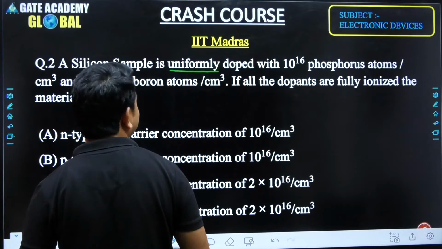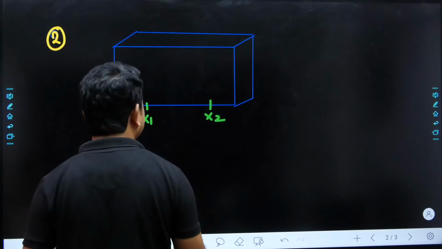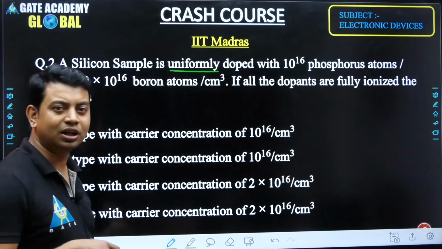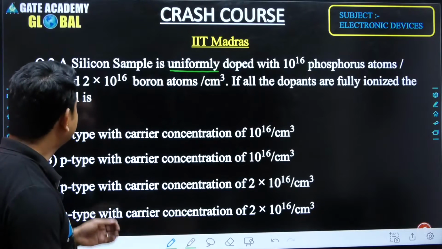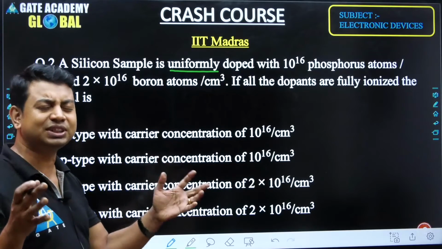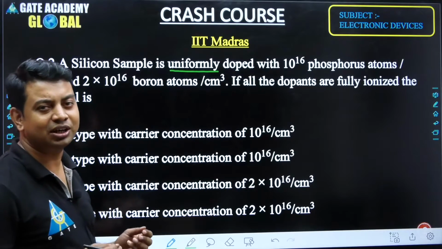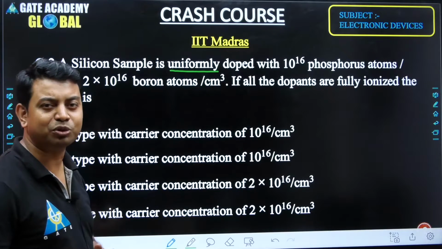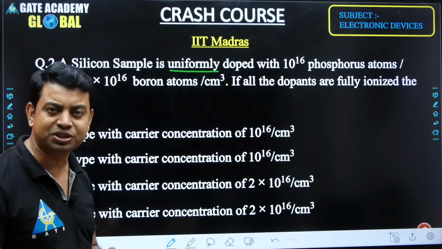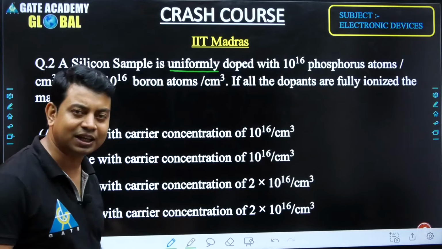So which type of semiconductor do we have? We are doping with phosphorus. I know that later on we are going to dope this semiconductor with the other material. If you read this question, we are having silicon, that is the intrinsic one. Whenever intrinsic comes into our mind and we are thinking that it is at 300 Kelvin, then definitely we would have to think about what is the atom density per centimeter cube, what is the electron density, and what is the hole density per centimeter cube at 300 Kelvin.